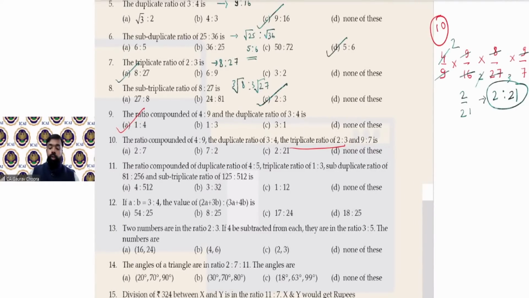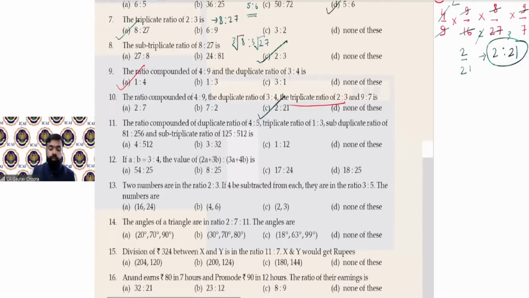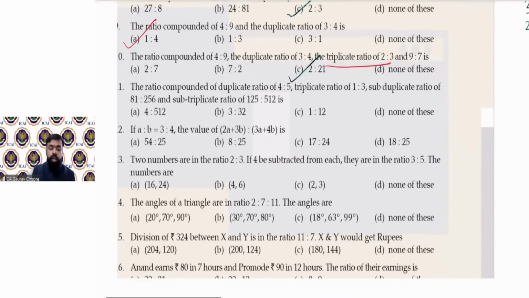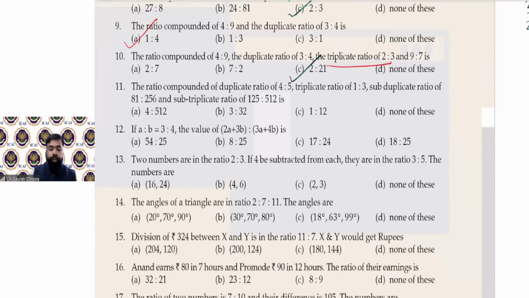So which option? Option number C is correct. Okay. Understood? Now 11th is similar. You can do it yourself. 11th is your homework.